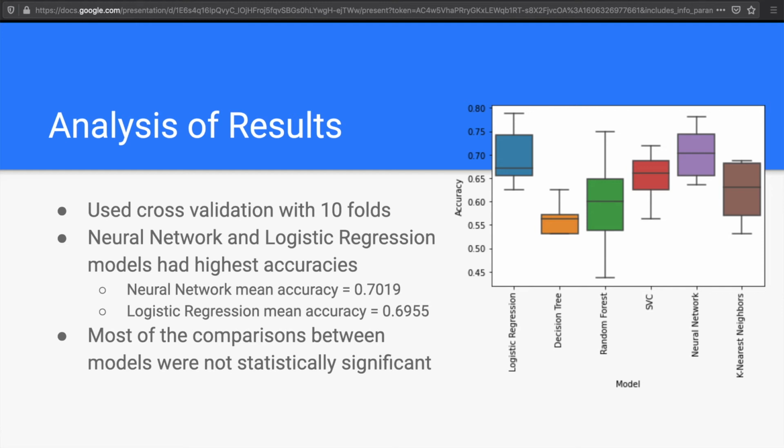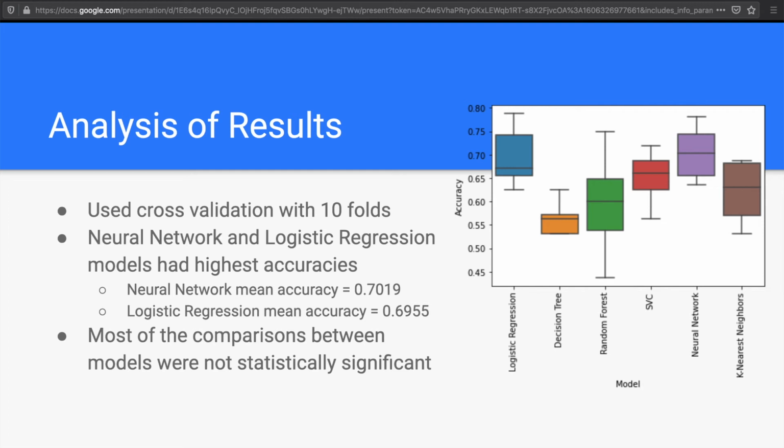Then I tested 6 classification models to see which one had the highest accuracy. I used a logistic regression, decision tree, random forest, SVC, neural network, and k-nearest neighbors model, and used cross-validation with ten folds to determine which model was the best. Here I've plotted the accuracies using a box plot to compare them.